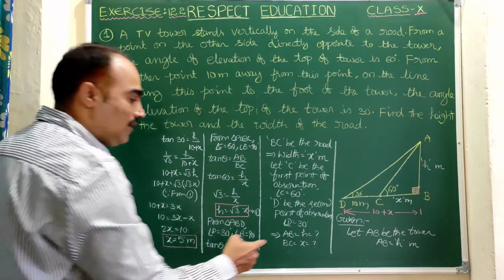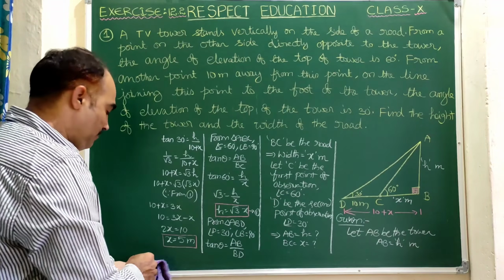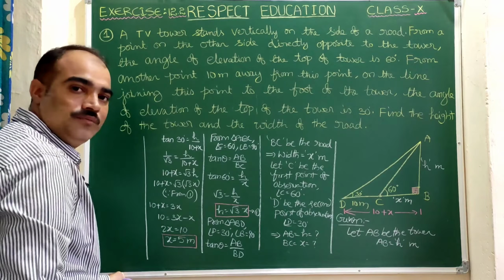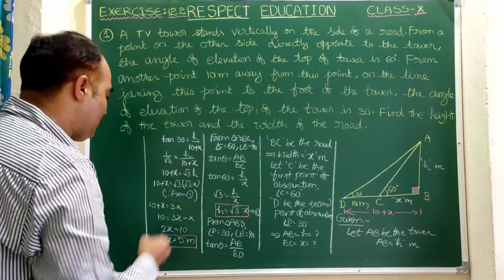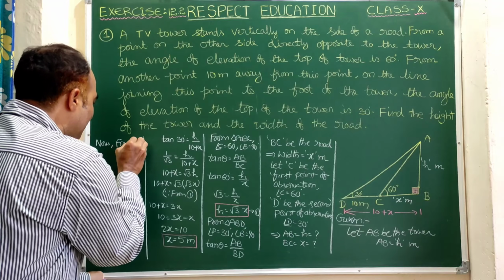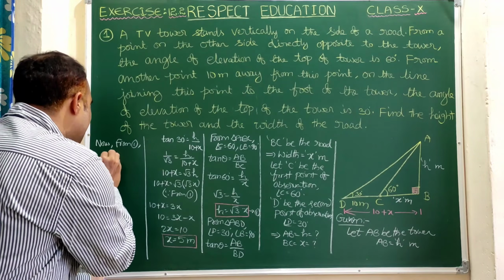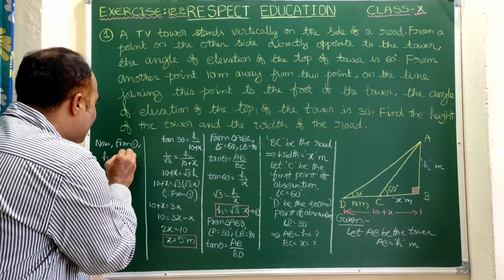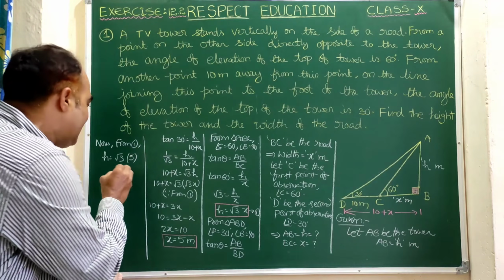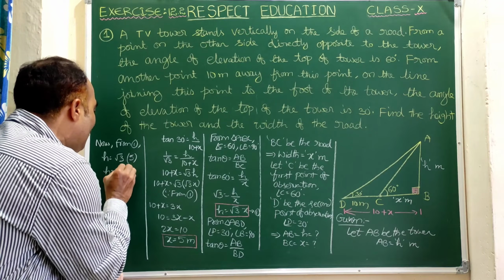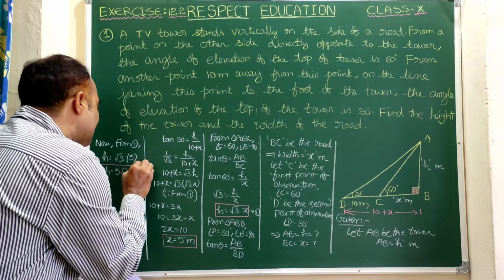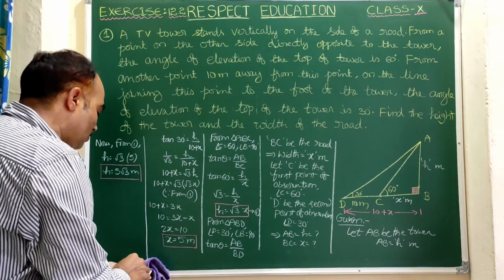In fact, we have to find h and x, in which we got the x value. So x is 5 meters. Now let us substitute the x value in equation 1 to get the h value. From equation 1, h is equal to root 3 into x. X is 5. So we can write h is equal to 5 root 3 meters. Now let us conclude the problem.